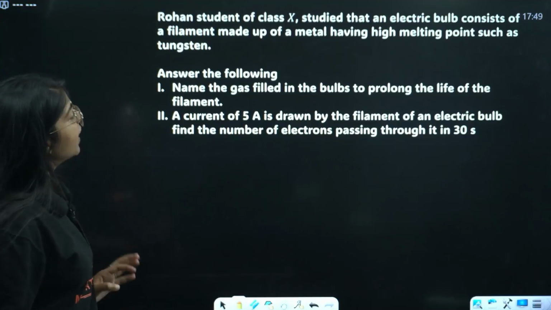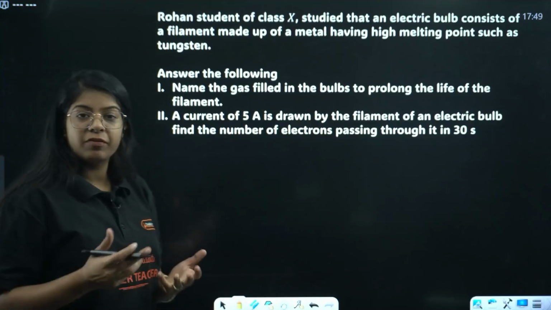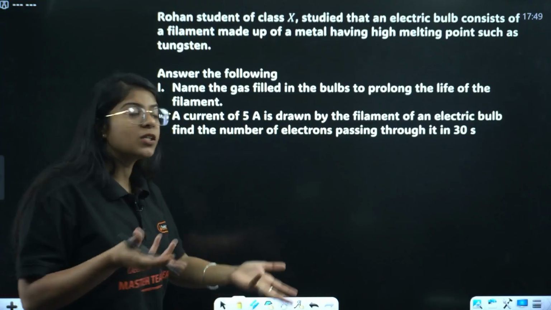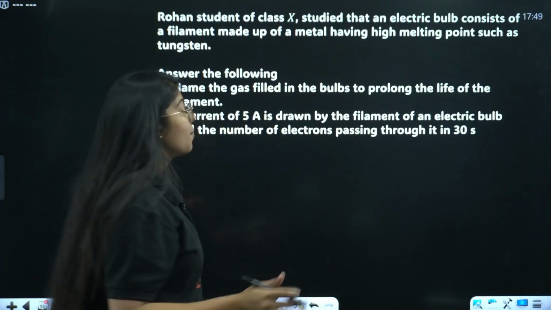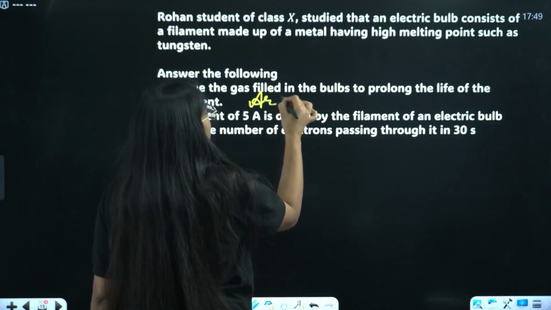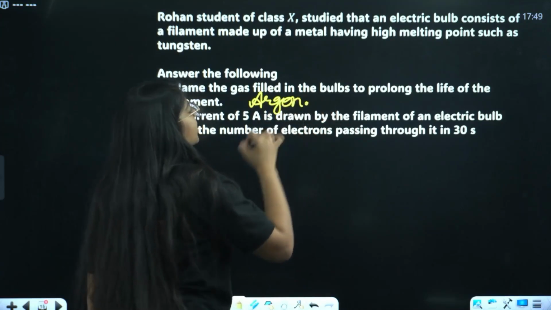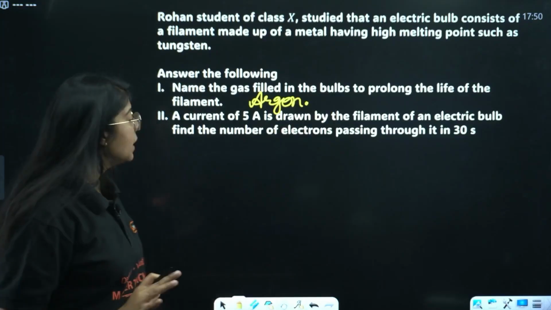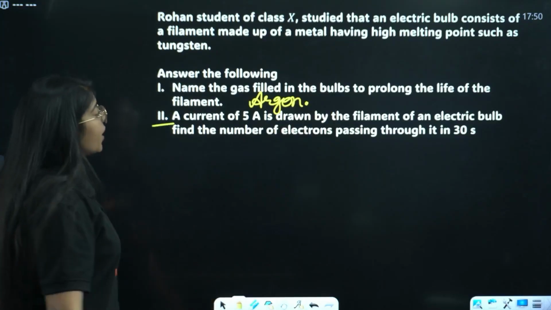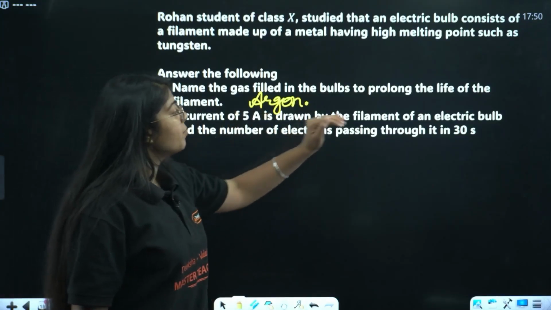Name the gas filled in the bulbs to prolong the life of the filament. Ma'am, this is a very easy question. Even though nothing is there in the passage, we know that it is mainly argon, because it is an inert gas. Any other inert gas you can also write. Done.